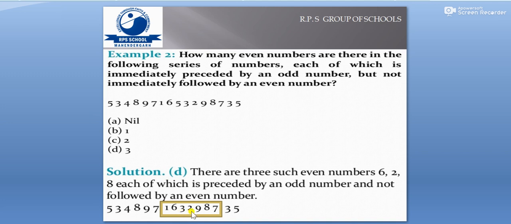Again, next, we find 2. 2 is an even number, it is preceded by an odd number, and again it is not followed by an even number. And after that we find 8. 8 is again an even number, preceded by an odd number and not followed by an even number. So 3 such even numbers are there, that is 2, 6 and 8, and the answer is D. So D is the right answer.